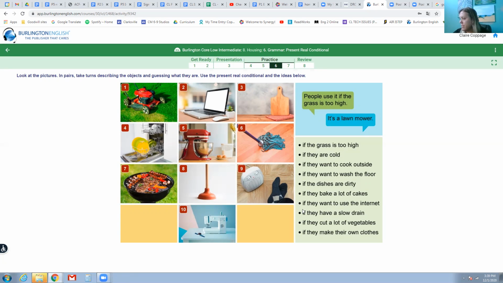People use it if they want to use the internet. What do we use the internet on? Aha, a computer or a laptop. People use it if they have a slow drain. Do you remember this picture where the person was using a plunger to unclog the drain? Plunger.